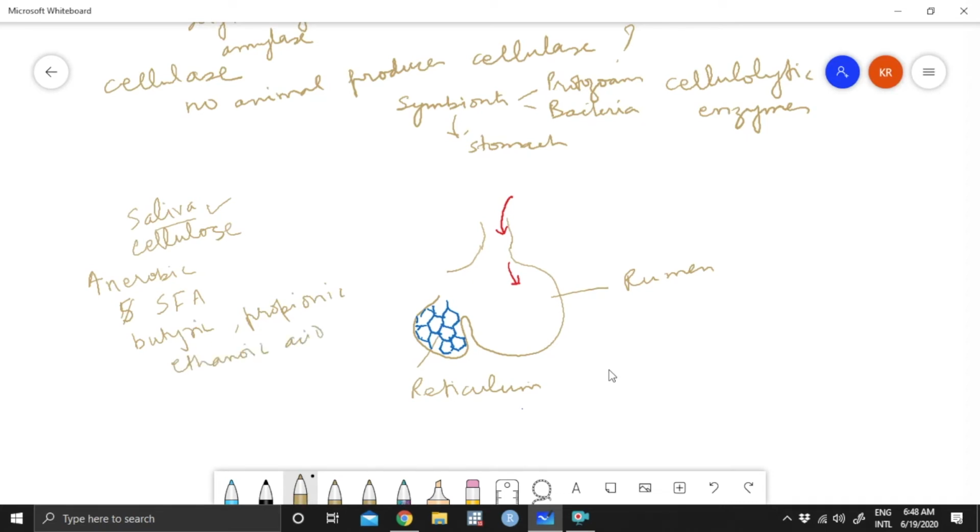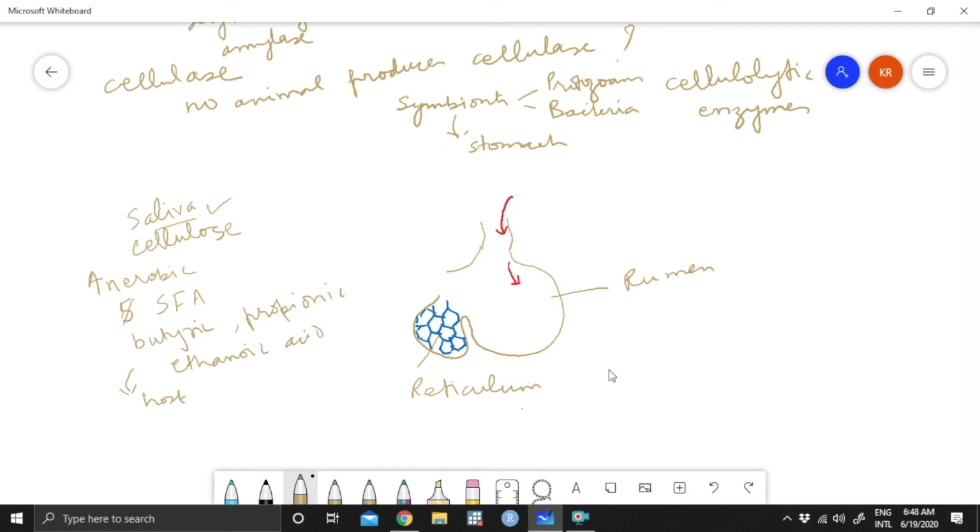All these are short chain fatty acids, and some of it is of course used by the microbes and some of it is taken up by the host, and they absorb it and utilize this, and from this they obtain energy.